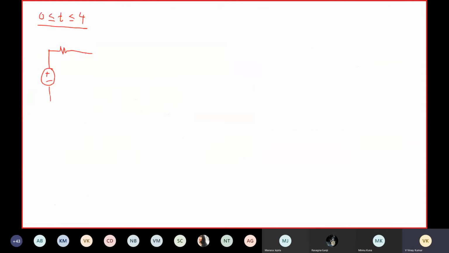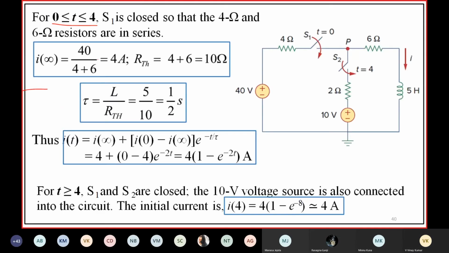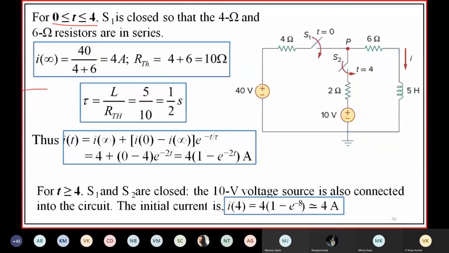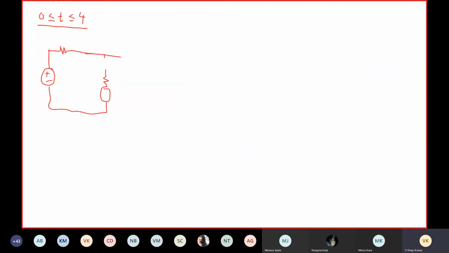S1 is closed, S2 is open. This will be the circuit.